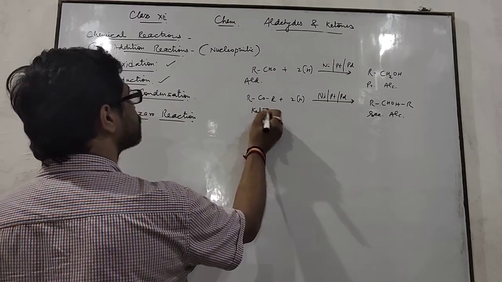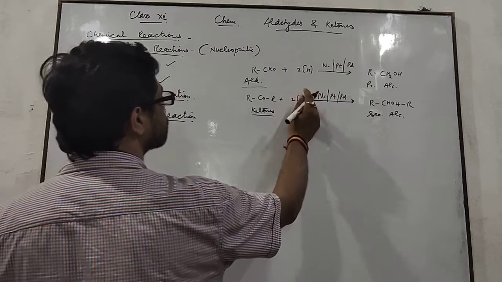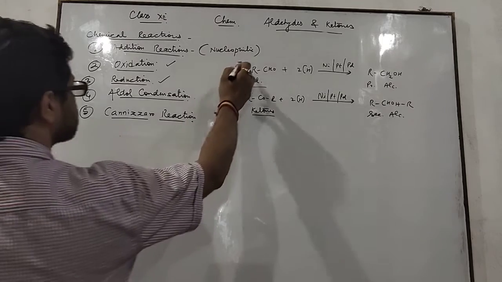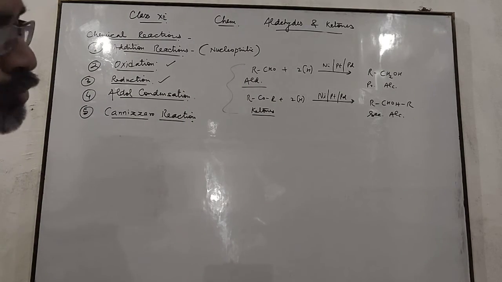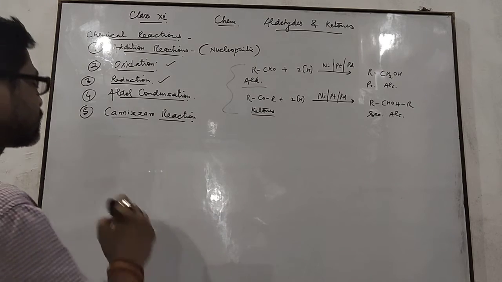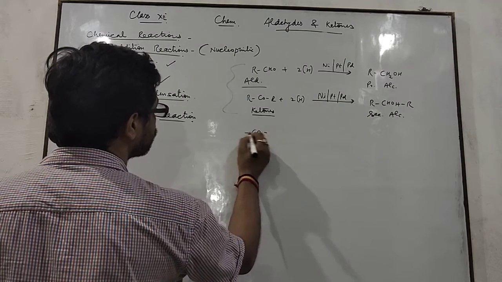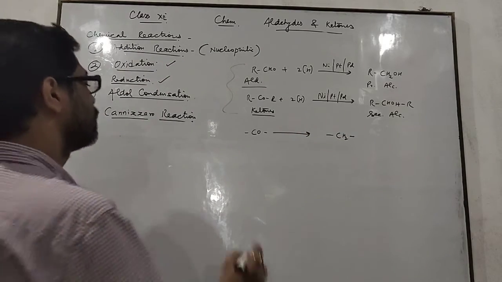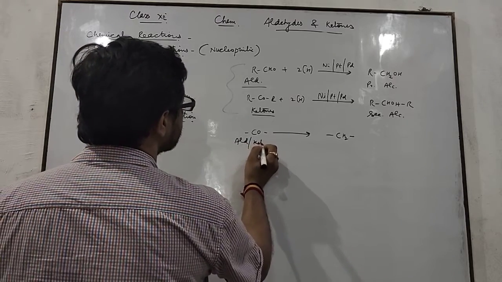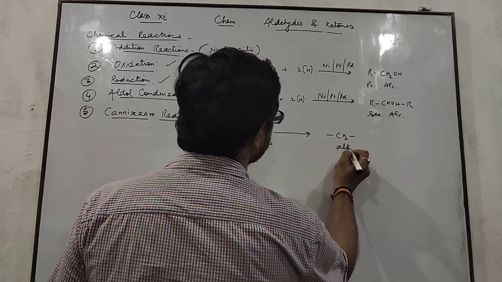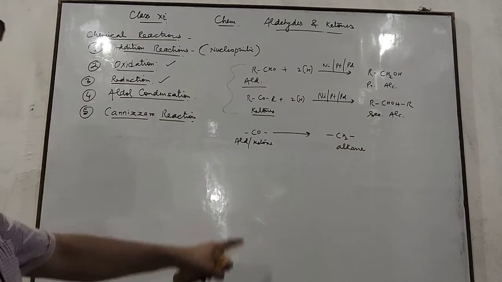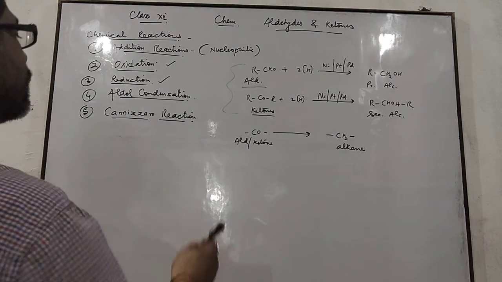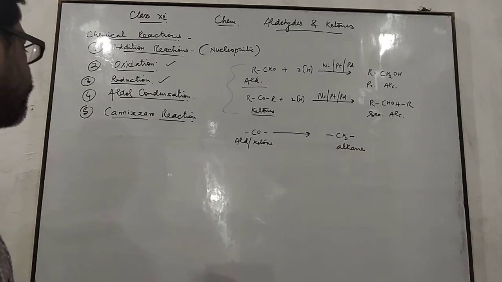Ketones are reduced to give secondary alcohol, and aldehydes are reduced to give primary alcohol. Okay. This one is the general reduction of aldehyde and ketone. There are two special reductions of aldehydes and ketones in which the carbonyl group is directly reduced to CH2. Means these aldehydes or ketones get reduced to form alkane. Special type of reduction reaction. Here aldehydes and ketones are reduced to give alkane. This carbonyl group C=O is reduced to CH2.